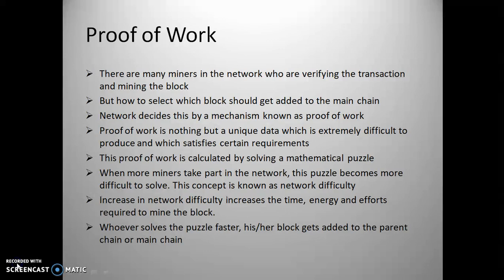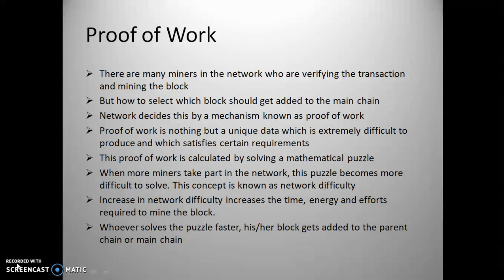As we have seen in the last video, there are miners in the blockchain network who are verifying the incoming transactions and mining the block. But how will miners make sure which block should get added to the main chain? Suppose there are 10 miners in the network, and a transaction comes in.